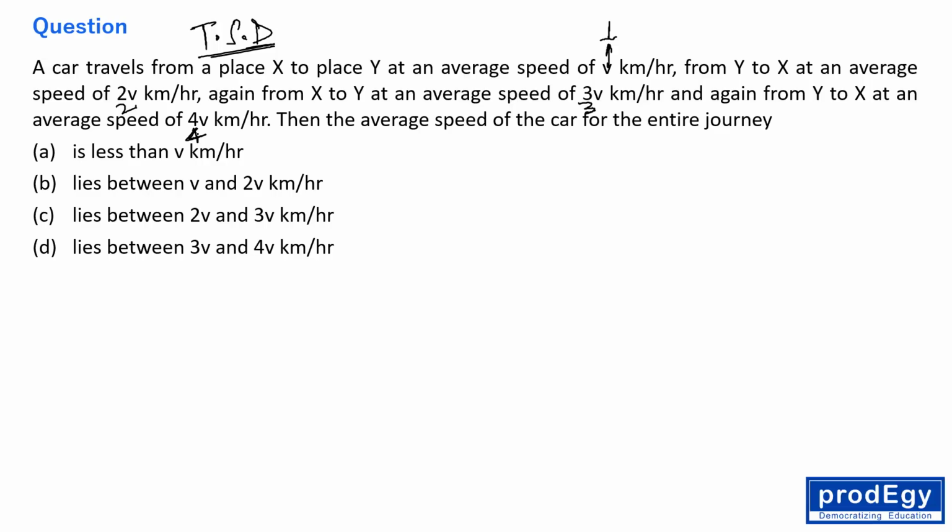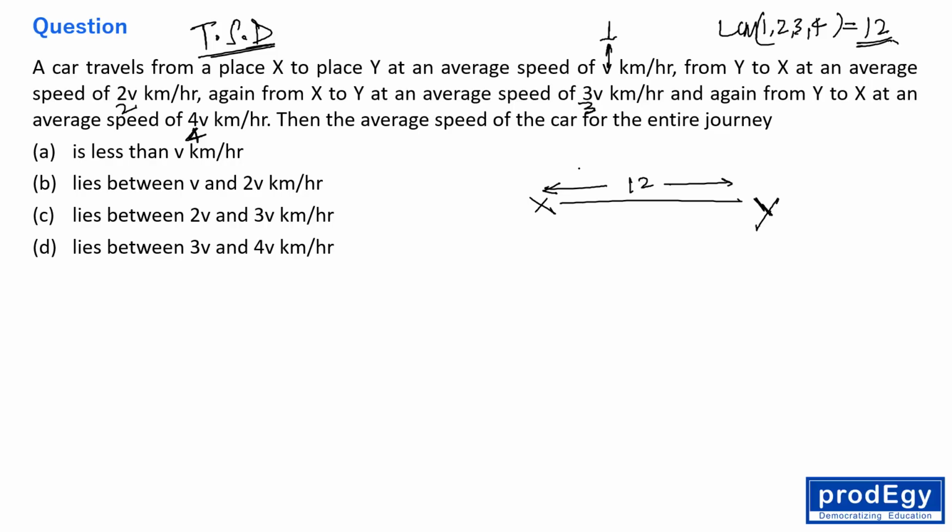So please, everyone, let's say this is X and this is Y. So 1, 2, 3, 4. What is the LCM of 1, 2, 3, 4? The LCM of 1, 2, 3, 4 is 12. So just assume the distance between X and Y is 12.